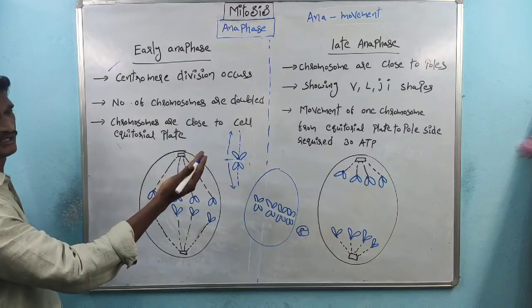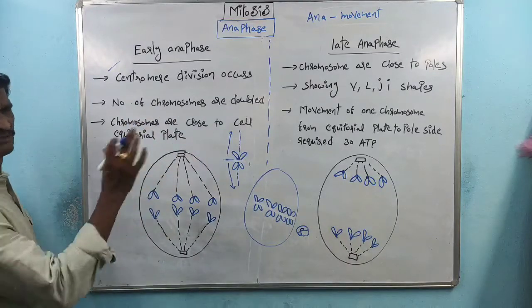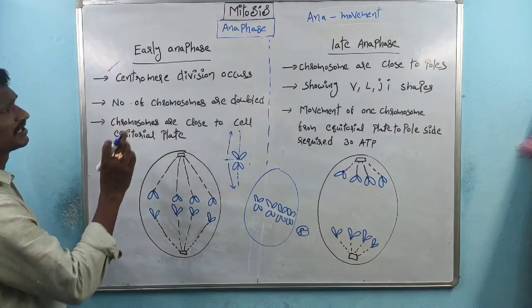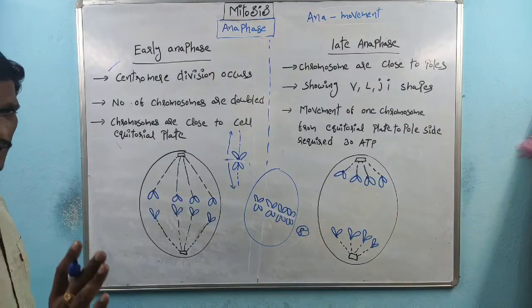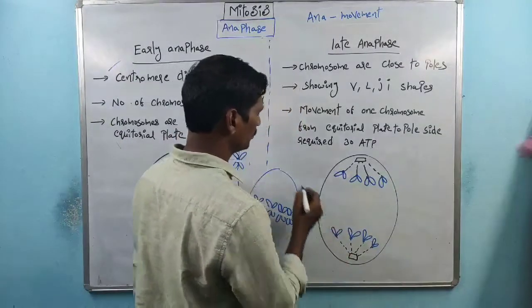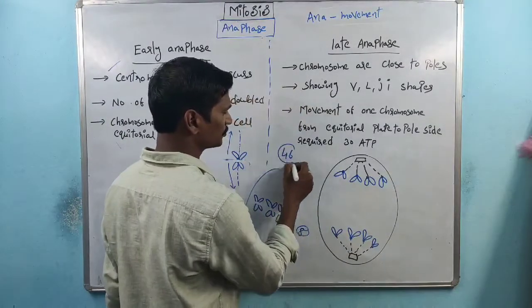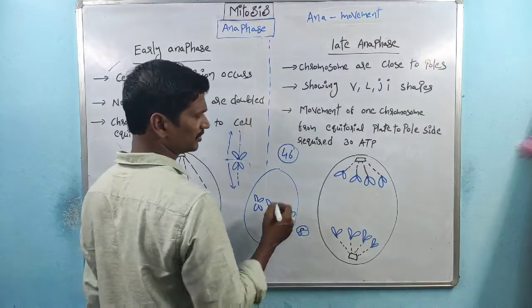So totally there are 2 phases in anaphase: early anaphase and late anaphase. Very simple difference, right? Within early anaphase, the division of centromeres takes place and the number of chromosomes is doubled. But suppose in human beings, we know our cells have 46 chromosomes. Within anaphase, how many chromosomes are present?